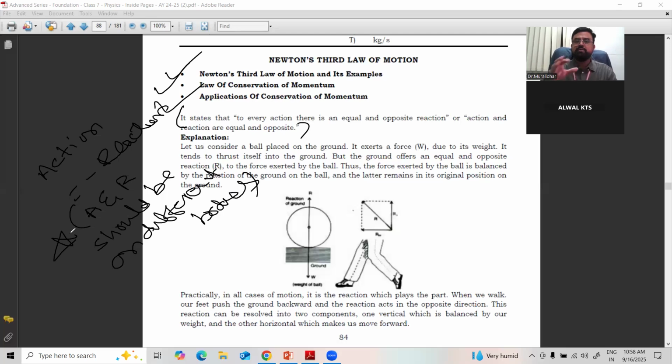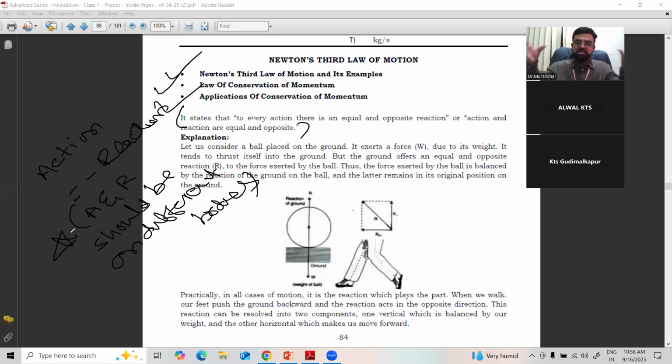Imagine you are traveling by car, right? Your car is stopped. You, your father, mother, and your brother are there. The self-starter is not working. What will you do? Your father asks you to get down from the car and push if you are heavy enough, or they will take the help of other people to push from outside. Why can't you push from inside? Why can't you move the car by pushing from inside? Why do you have to get down and push?